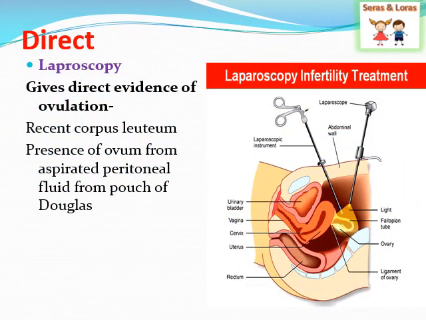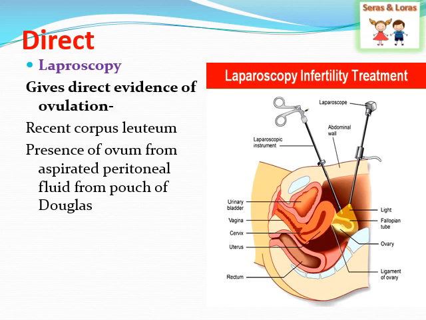Till now we have discussed the examination through the indirect methods. Next we are going to see the direct method. In that, the first one is laparoscopy, which is very familiar to you all. It gives direct evidence of ovulation. You can see how the laparoscopy surgery is performed.